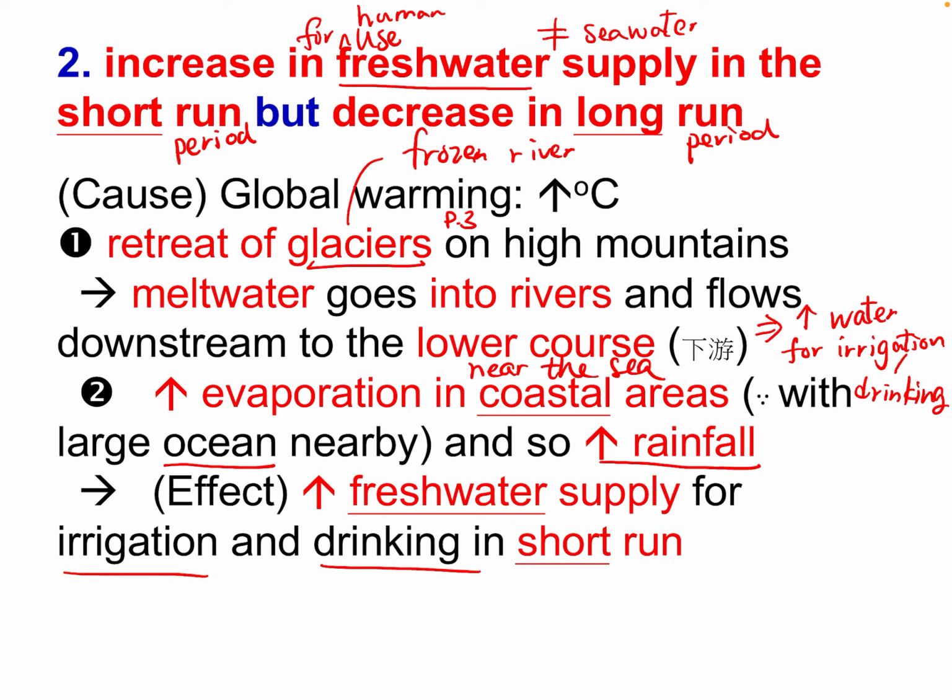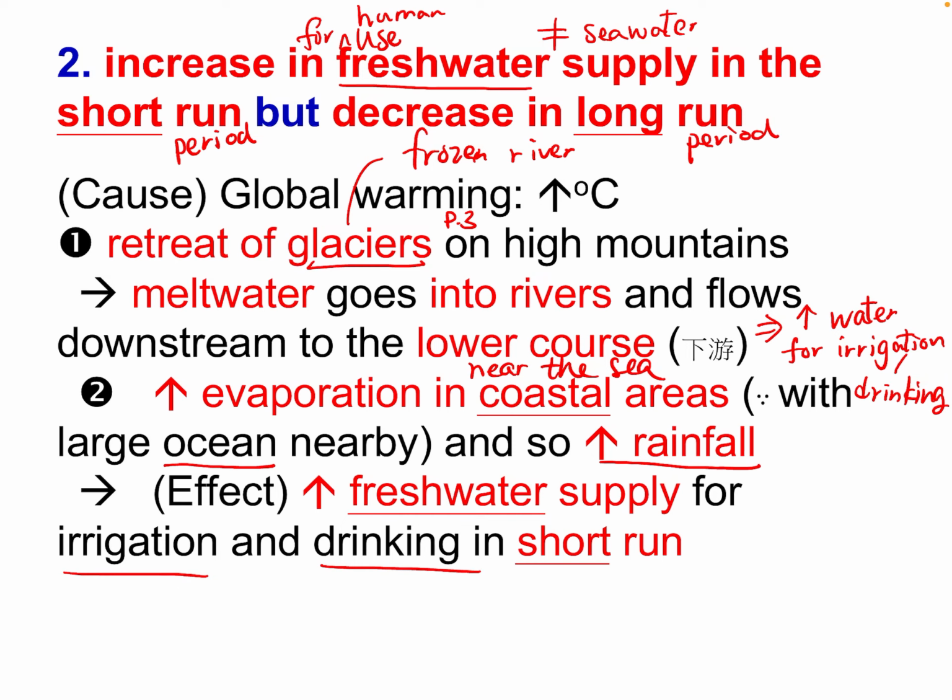So pay attention. There are two ways we can have more water for us to use in the short term. First is the melting of glaciers on the mountain top, which is fresh water. The second way is when there is more evaporation in the coastal area, it will create more rainfall.